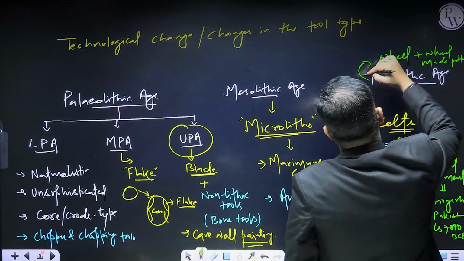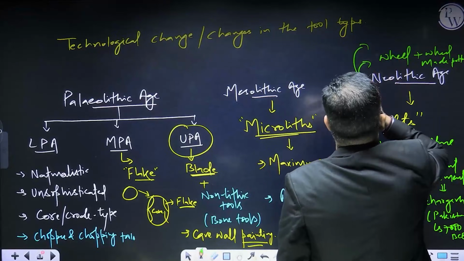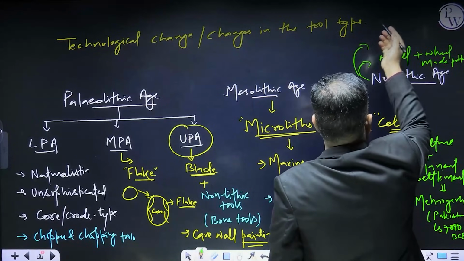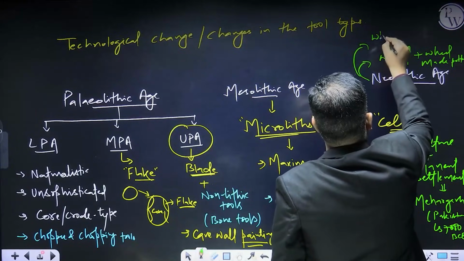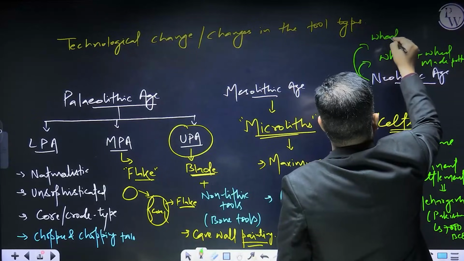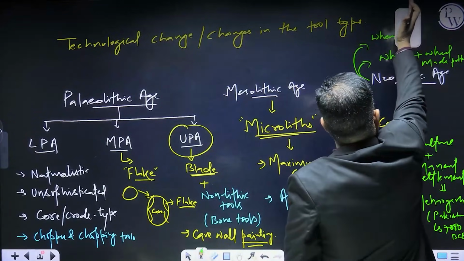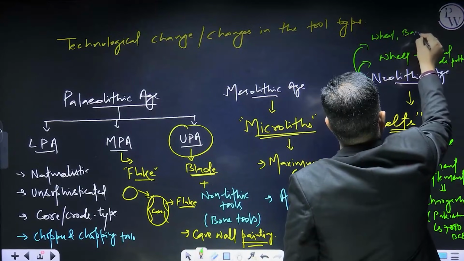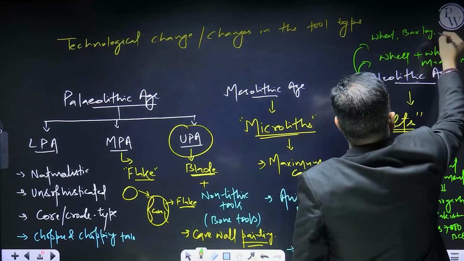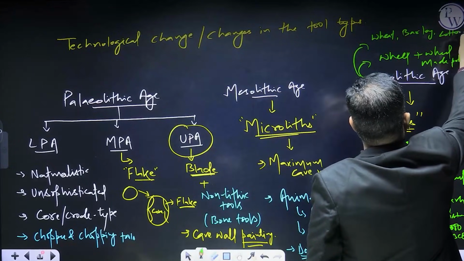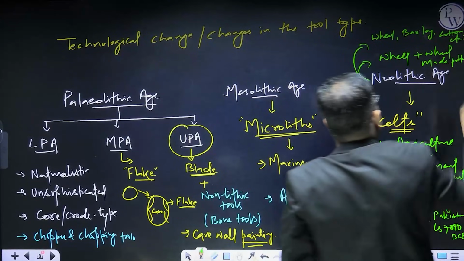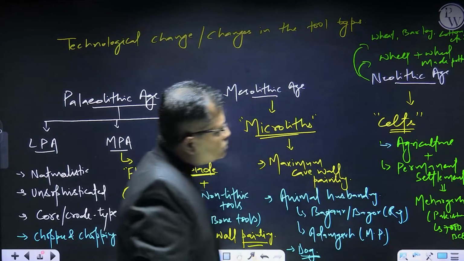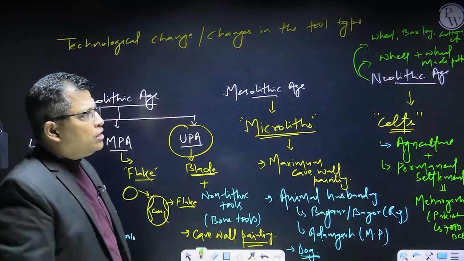Other than this, certain new crops were raised, like wheat, barley, cotton, oil seeds, etc. So these are certain developments that we can notice during the Neolithic Age.